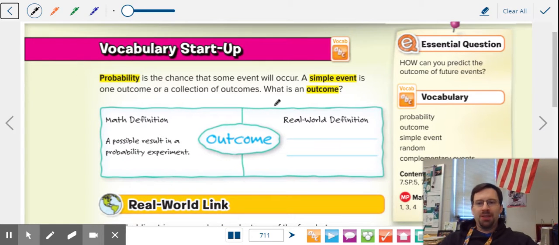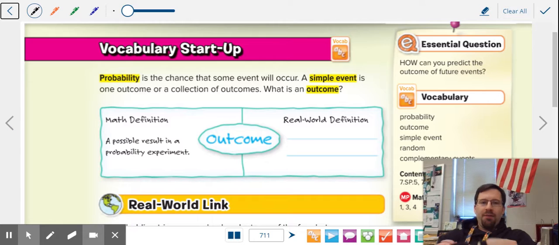So what is a probability? It's the chance that something will occur, right? We see probabilities when we talk about the chances of it raining tonight or snowing. What's the probability of you winning this hand in poker or blackjack or any other game? What's the probability of getting a 6 on a die or heads on a coin? So it's the chance that something will occur.